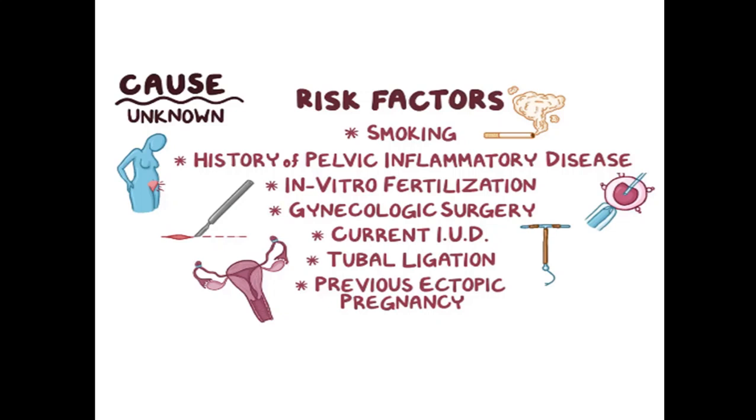And tubal ligation, which is done for contraception, in which the fallopian tube is cut off and ligated, also is a risk factor. Automatically the fertilized ovum gets no way to enter the uterine cavity, and pregnancy occurs outside the uterine endometrium, and it will be an ectopic pregnancy. Moreover, those patients who have a history of previous ectopic pregnancy are more susceptible to a next ectopic pregnancy.